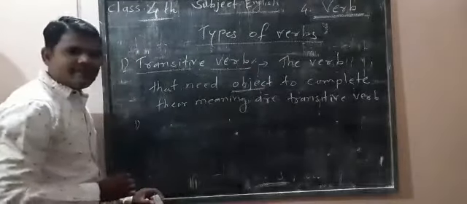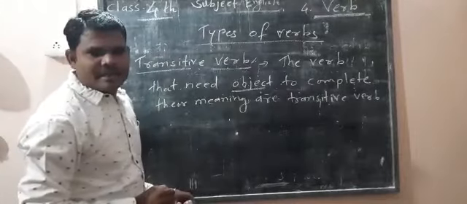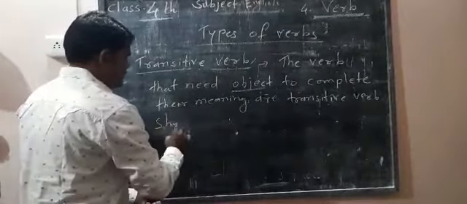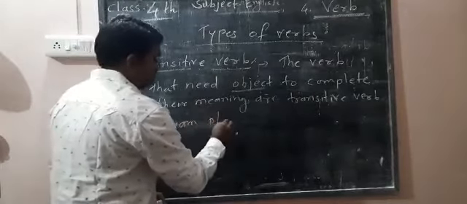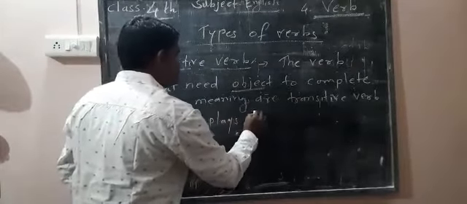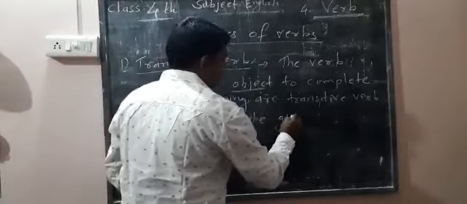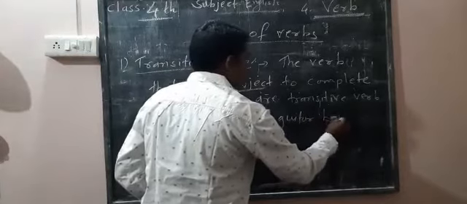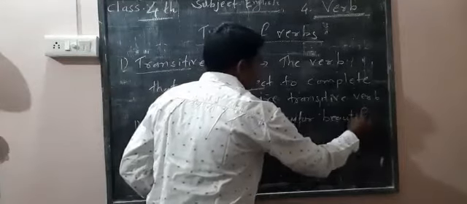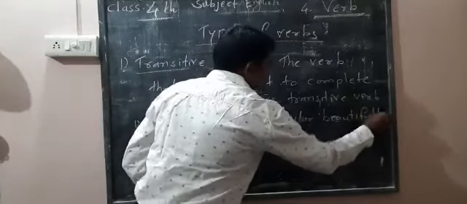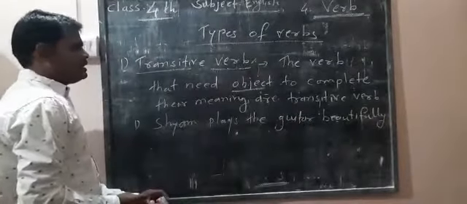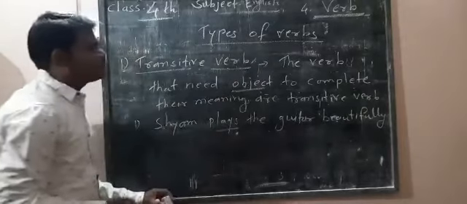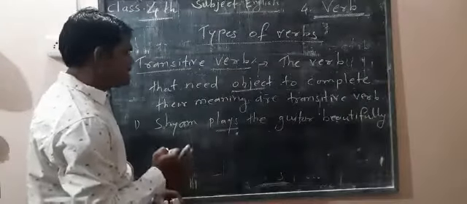We take an example. Shyam plays the guitar beautifully. In this sentence, the verb is play, and here you have to identify transitive or intransitive.